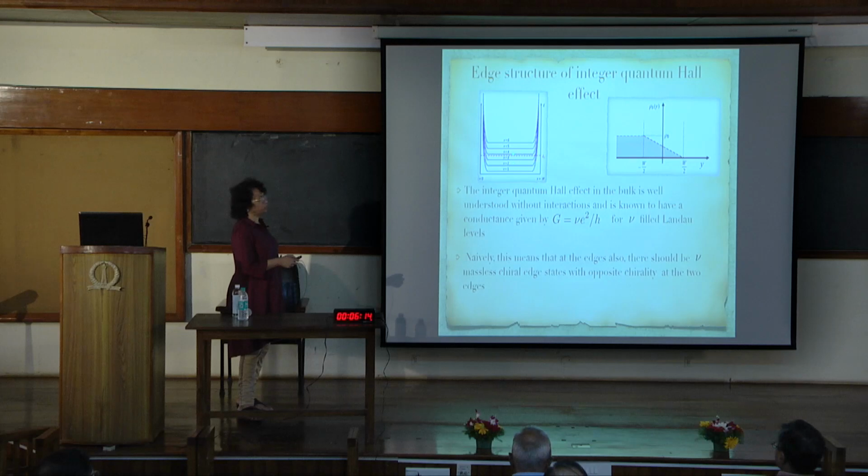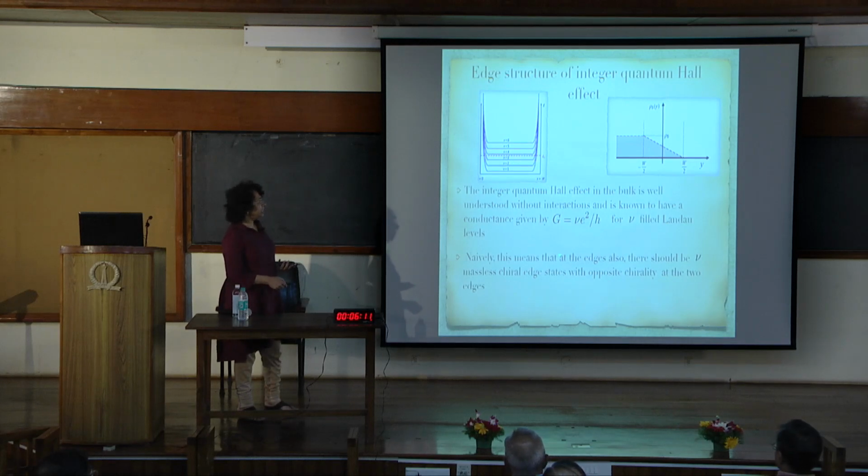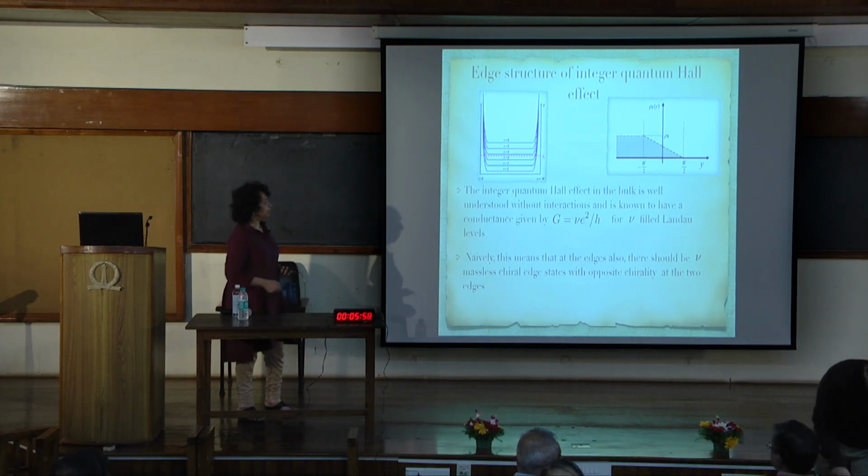So one of the things that we're working on is the edge structure of the integer quantum Hall effect. As I said, the integer quantum Hall effect in the bulk is well understood without interactions and is known to have a conductance given by G = ν e²/h for ν filled Landau levels, where ν can be 1, 2, 3, etc. Naively, this means that at the edge also you should have ν excitations. That's the bulk edge correspondence. There should be ν massless chiral edge states, left-handed at one end, right-handed at the other end.